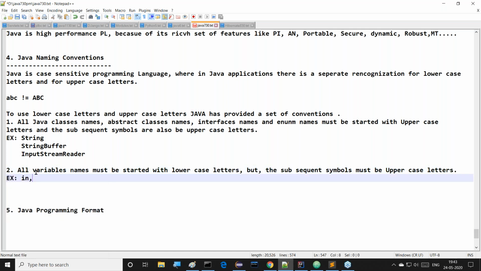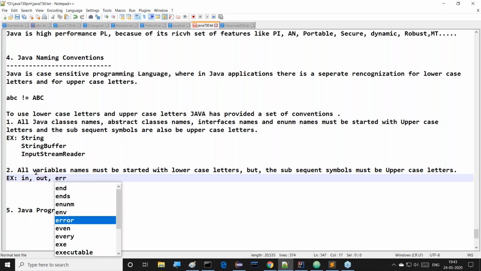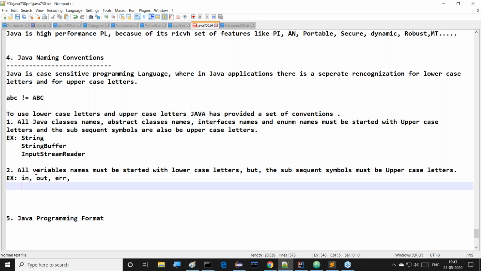In is one of the predefined variables. Out is one of the predefined variables. ERR is also one of the predefined variables. Thus we can observe this clearly. In in, I is a lowercase letter. In out, O is a lowercase letter. In err, E is a lowercase letter. Observe this clearly.